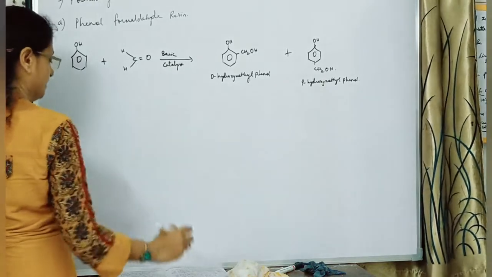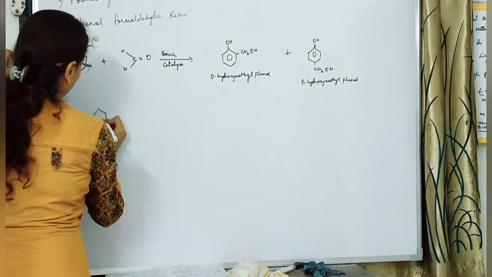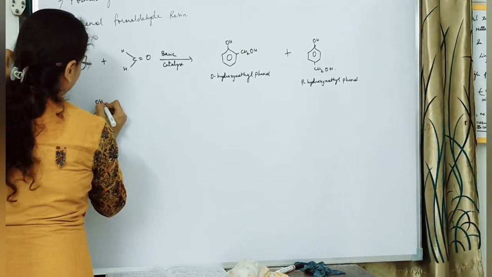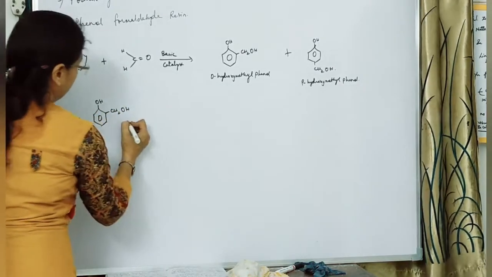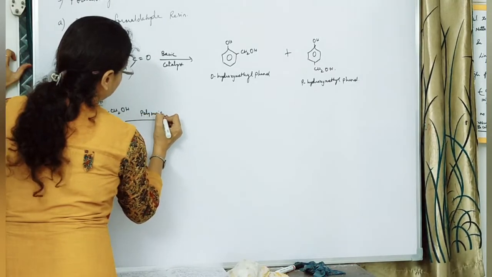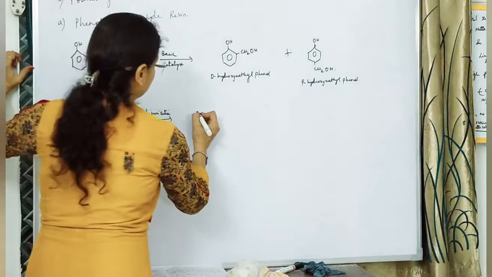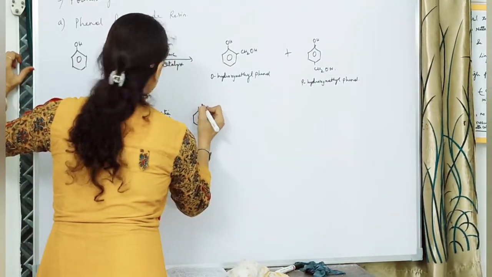So we take N molecules of our orthohydroxymethylphenol. It undergoes polymerization, obviously condensation polymerization. So look here, at the ortho position there will be bridges.